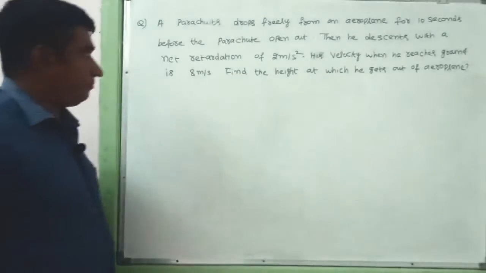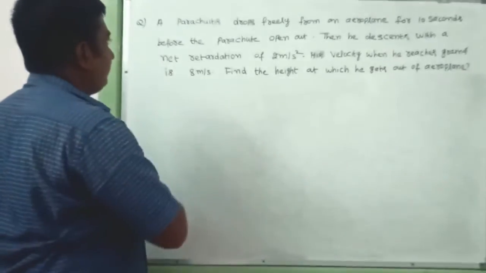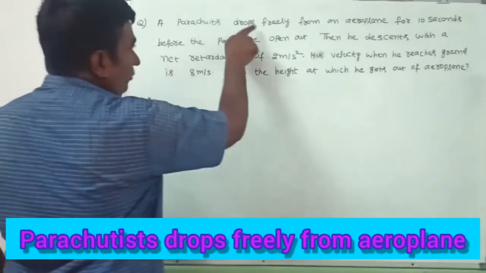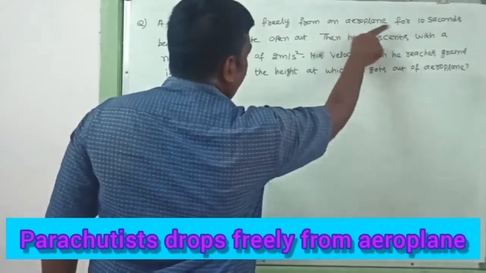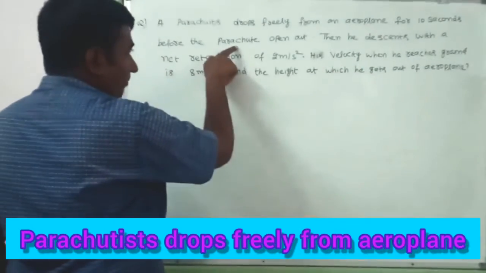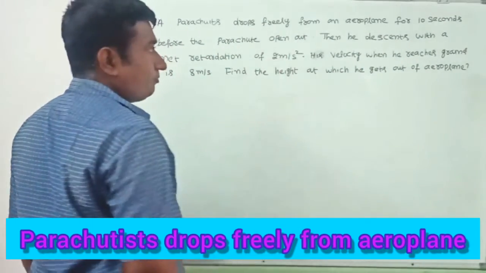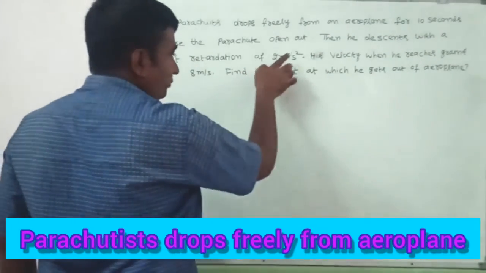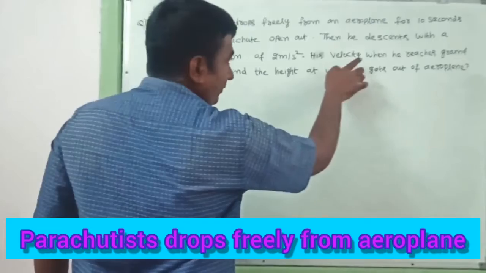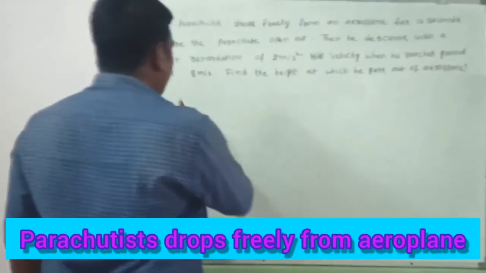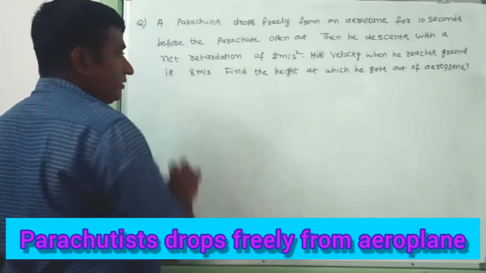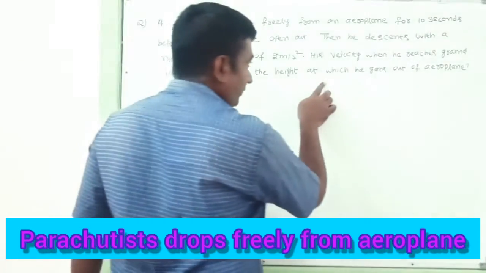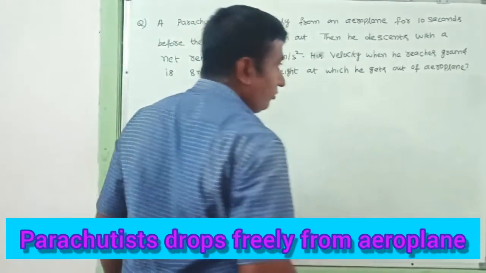Okay. Next question. A parachutist drops freely from an aeroplane for 10 seconds before the parachute opens out. Then he descends with a net retardation of 2 meter per second square. His velocity when he reaches the ground is 8 meter per second. Find the height at which he gets out of the plane.